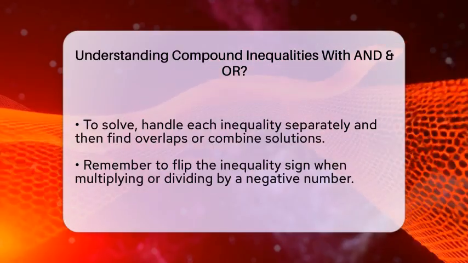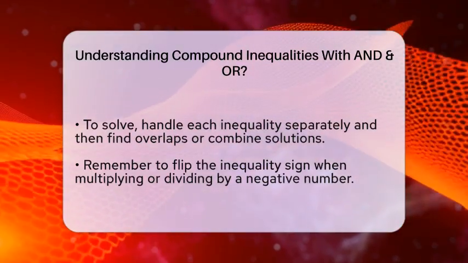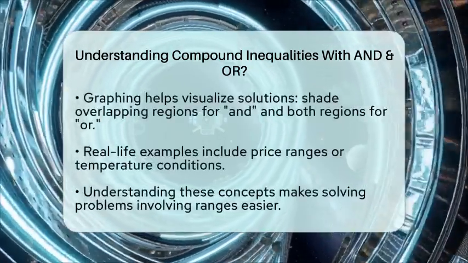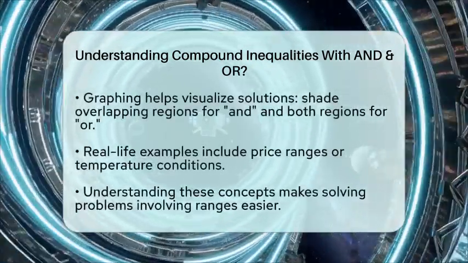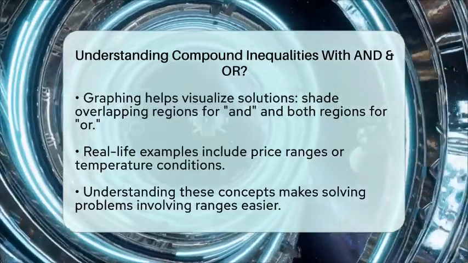Graphing makes understanding easier. For "and", shade the part where the two solutions overlap. For "or", shade both regions that satisfy either inequality. This visual helps see exactly which numbers work.